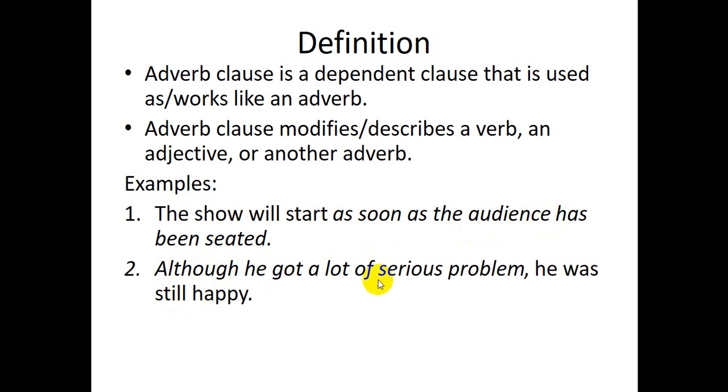Okay. Now, this is the second example. Although he got a lot of serious problems, he was still happy. Okay. What is the adverb clause? Although he got a lot of serious problems. So he is happy, although he got a lot of serious problems. So this adverb clause modifies the adjective "happy".